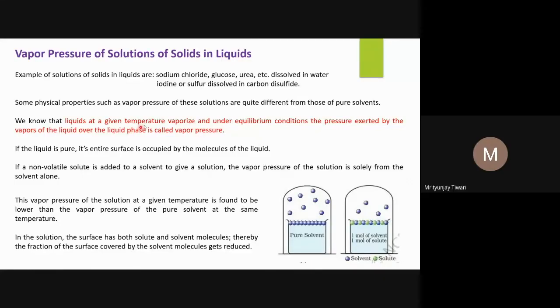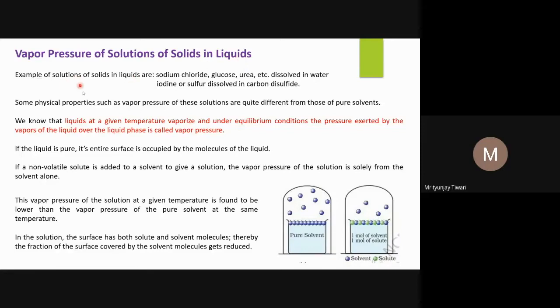Good morning, students. We are now going to start the vapor pressure of solutions of solids in a liquid, and later on after this we will look into the colligative properties. There are four different kinds of properties which we consider as colligative properties, and why we consider them as colligative properties, what they are, and what their impact and use are in our life or even in chemistry. Those things we will see one by one.